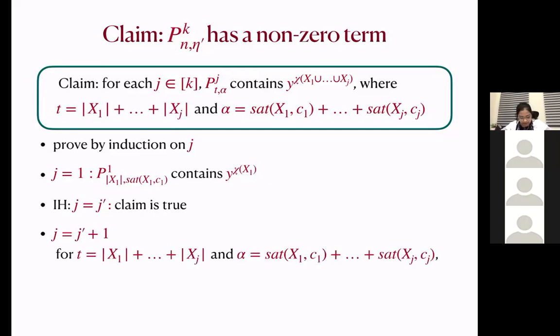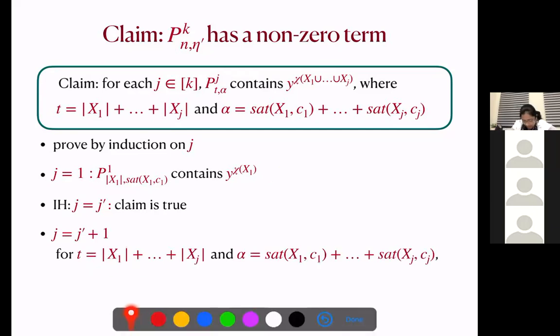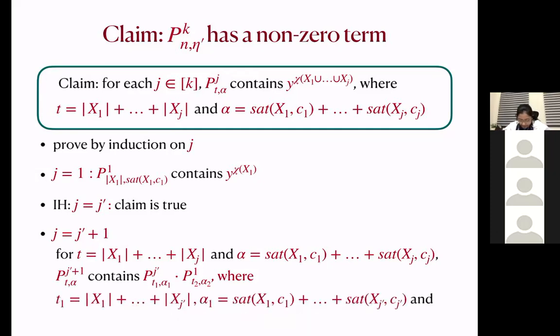So when t is equal to size t and alpha is this value, we know that P_t,alpha,j'+1 contains these two terms. By the construction of these polynomials, t1 is the summation of these values and alpha 1 is the satisfaction that we get from j' sets, and t2 is the size of x_j'+1, and alpha 2 is the satisfaction that the set x_j'+1 gets from candidate c_j'+1.